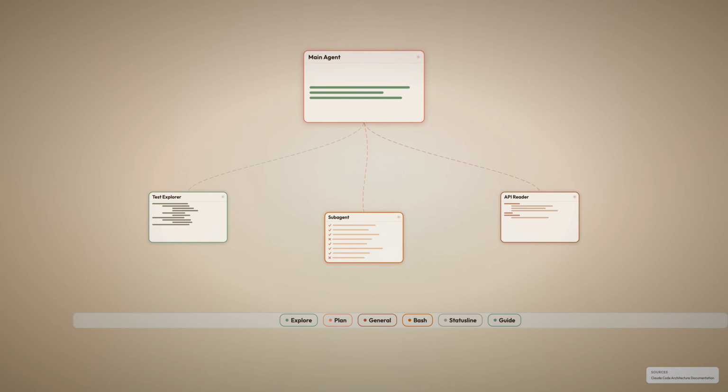6 built-in types optimize for different work. A fast explorer using a cheaper model for quick searches, a planner for read-only analysis, a general-purpose agent with full tool access. Same architecture, recursively, each subagent runs its own while loop with its own tools. For risky parallel work, Git worktree isolation gives each subagent a completely separate working directory, no conflicts. The single-threaded master delegates, but never loses control.